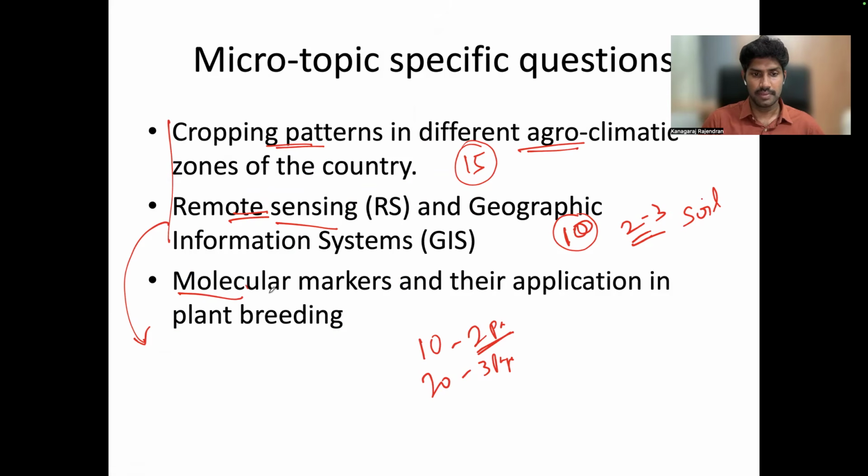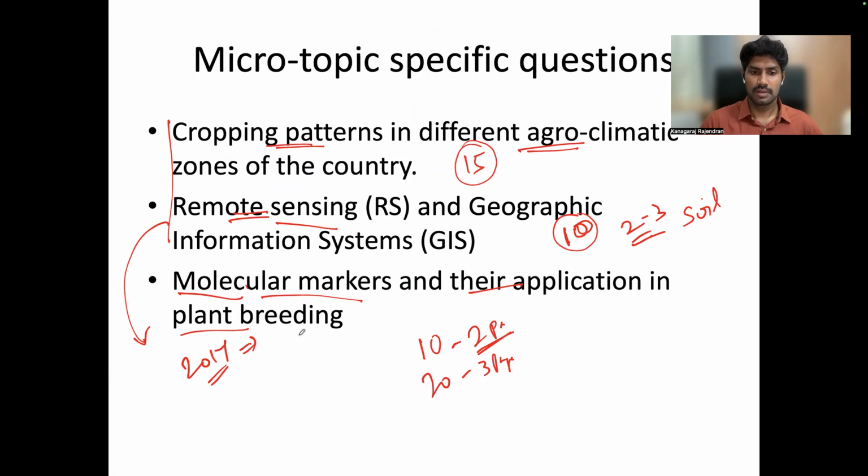So from this area, molecular markers and their application in plant breeding. This is our syllabus in paper 2 in the plant breeding area. In 2017, there was one question: discuss the application of molecular markers in agriculture. Very general, directly from the syllabus.